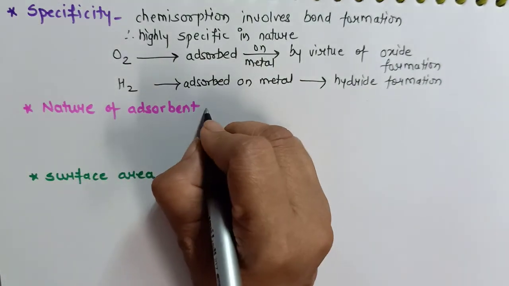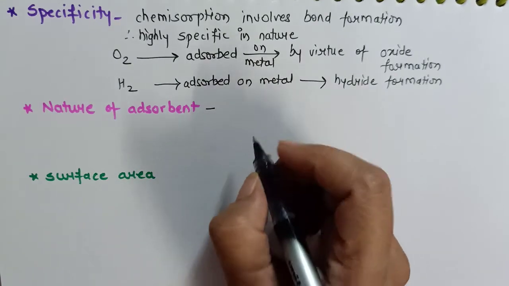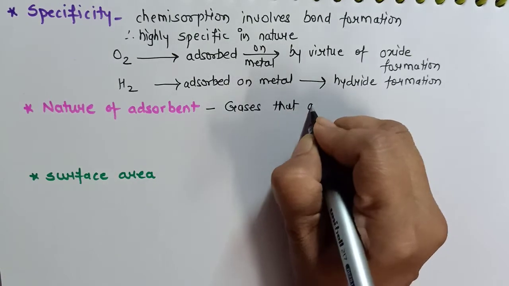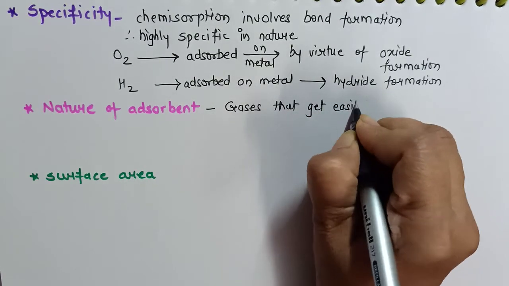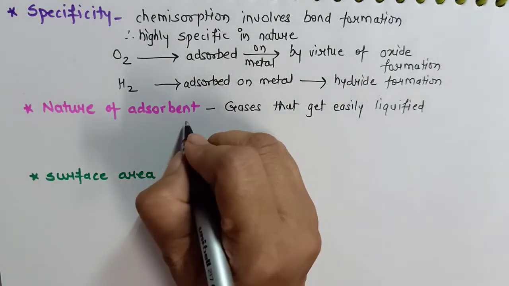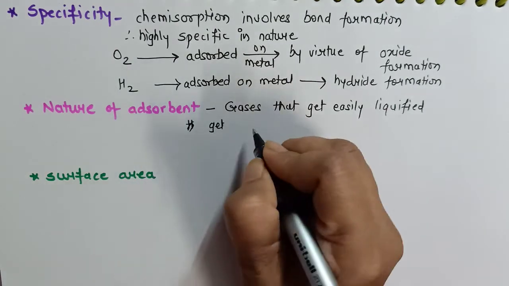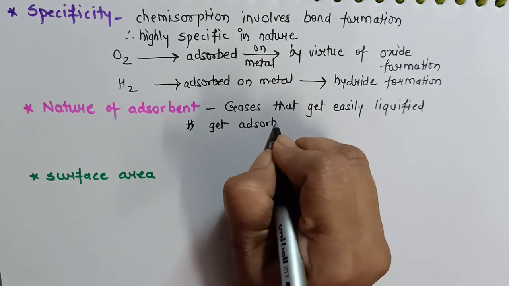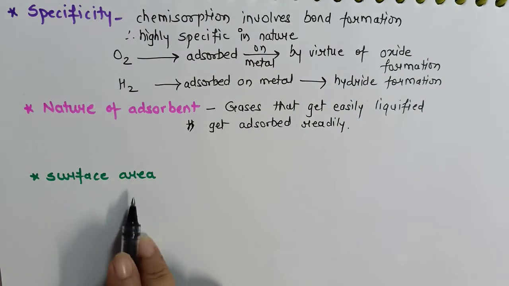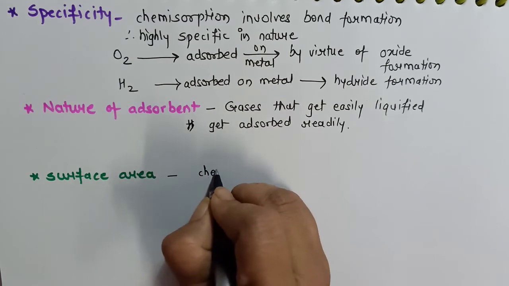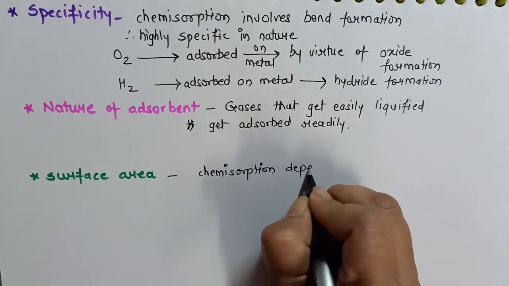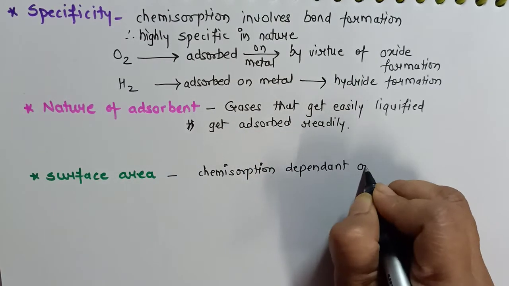Now nature of adsorbate. Again it is the same as that of physisorption: gases that are easily liquefiable, or I will say with higher critical temperature, get adsorbed readily. When we come to surface area, even chemisorption is dependent on surface area.